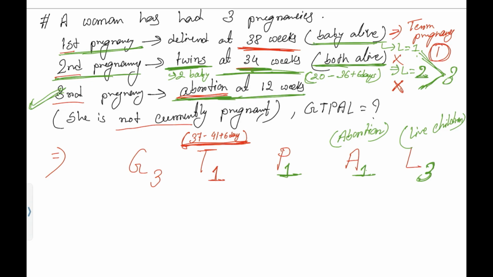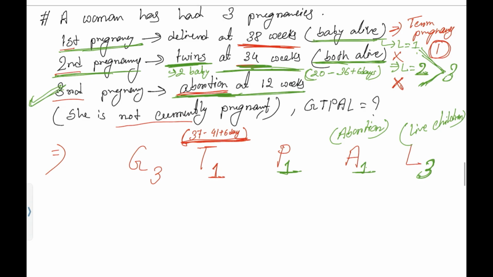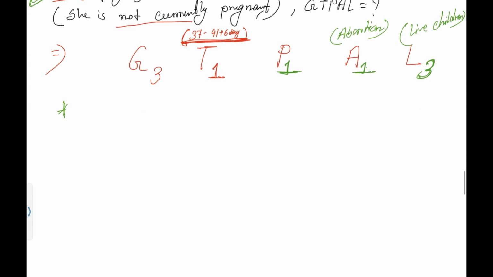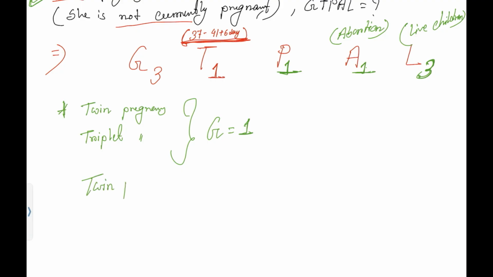I hope it's clear. Now the new concept for you is, if it is a case of twin pregnancy or triplet pregnancy, whatever it is, gravida will always be considered as 1. Now, if it is a case of twin pregnancy, if the mother has a total of 2 babies in the womb, then also parity will be considered as 1.